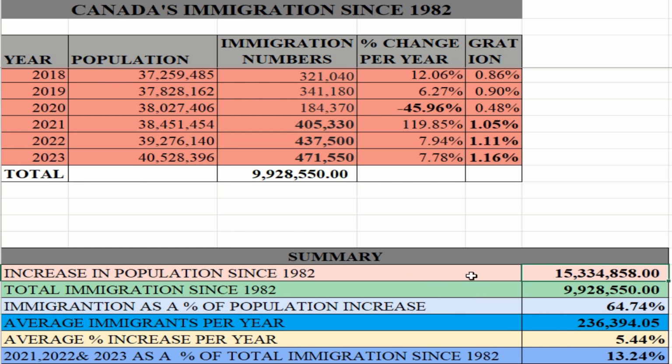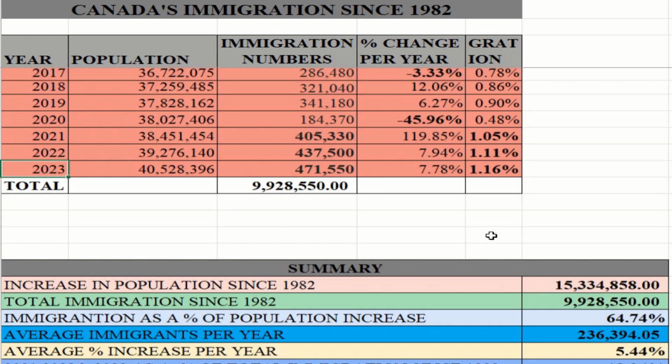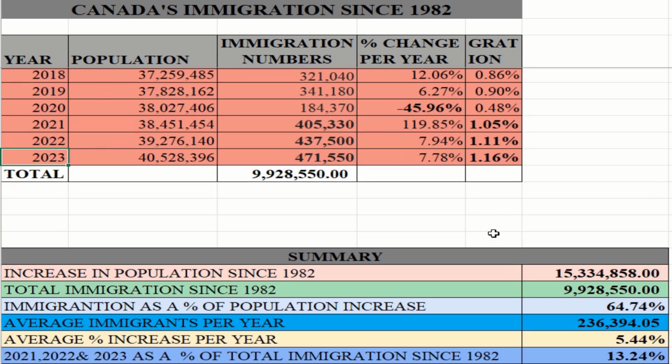Now, some disclaimers. No, I am not saying that Canada's population increase of 15 million is 9 million. Immigration represents 9.9 million of that, or 65% of that. I couldn't say that because of this 15 million increase in Canada's population from 1982 until 2023, yes, immigration played a part.